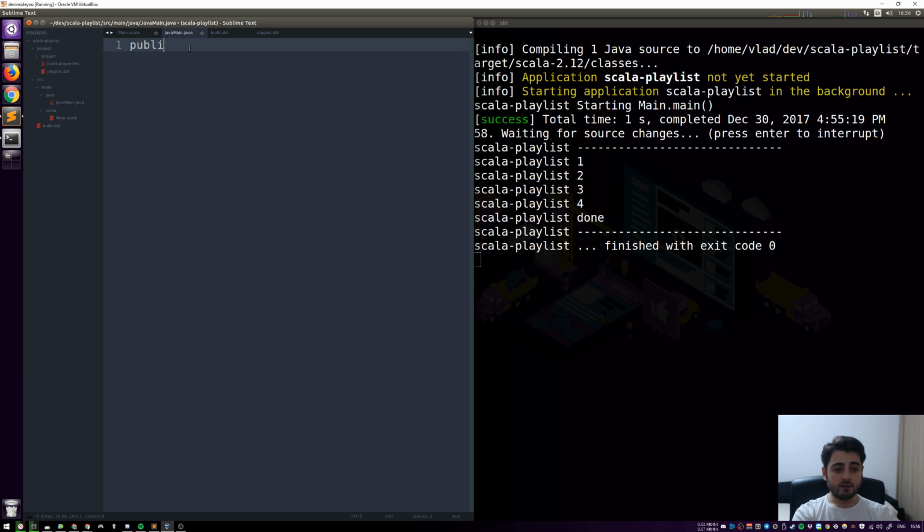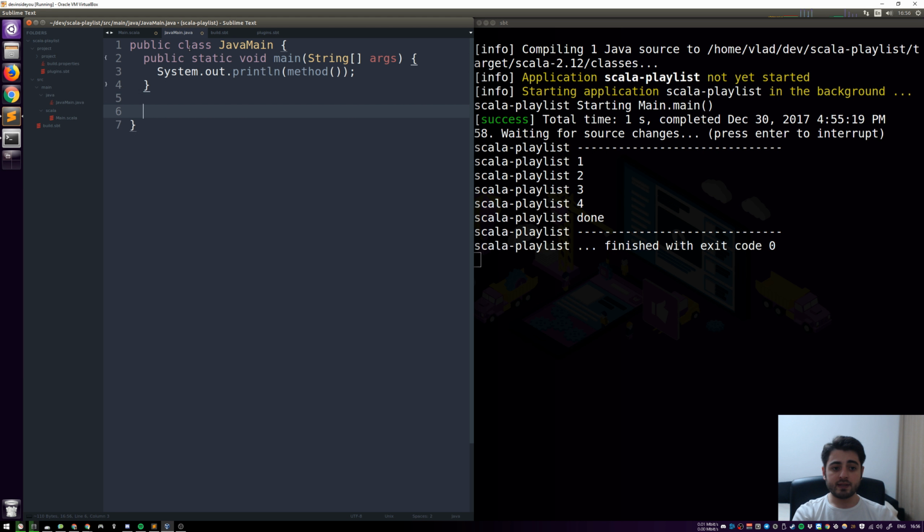So we're going to have a public class Java main, because remember in Java it has to be called exactly the same as the file is called. And we're going to have a public static void main, String args. And what we're going to do here is System.out.println of method, okay?